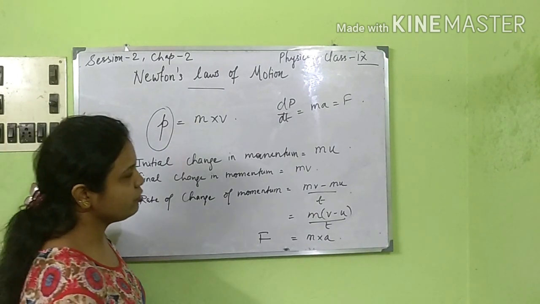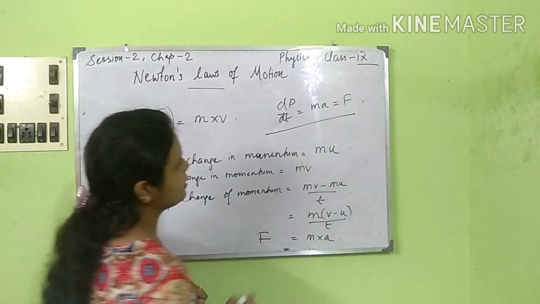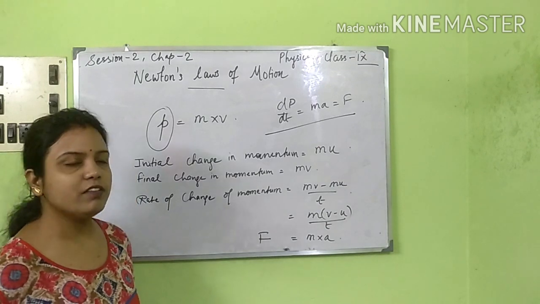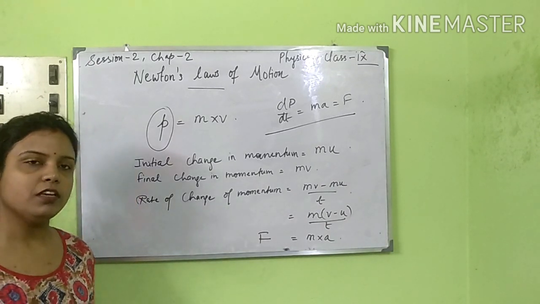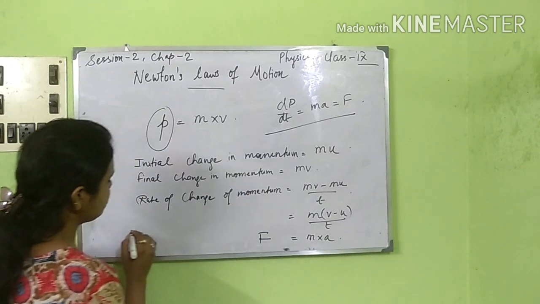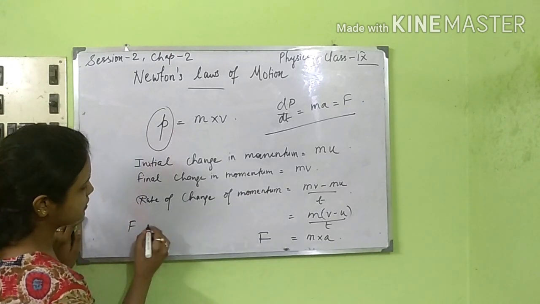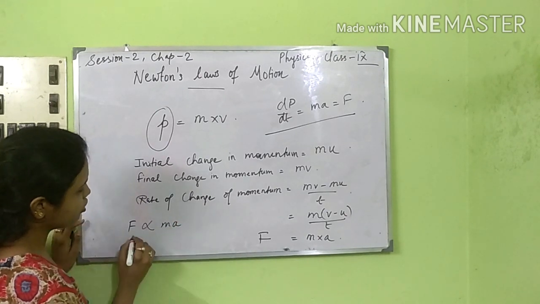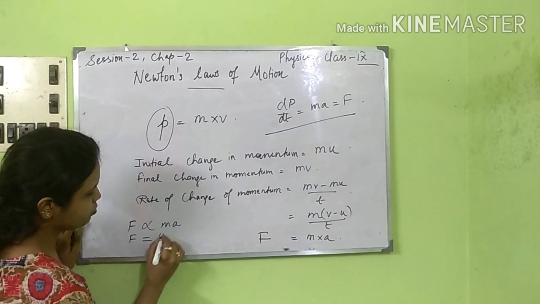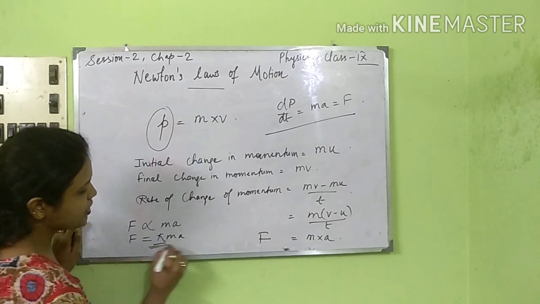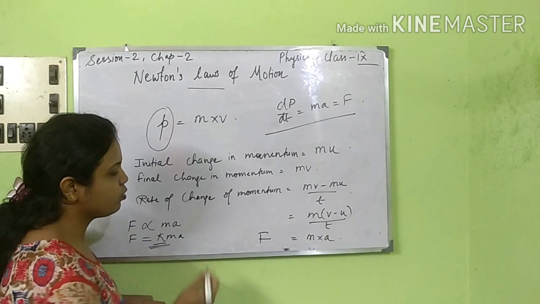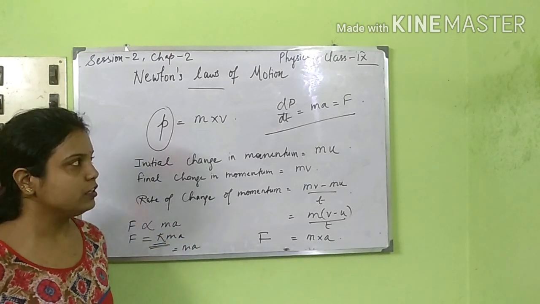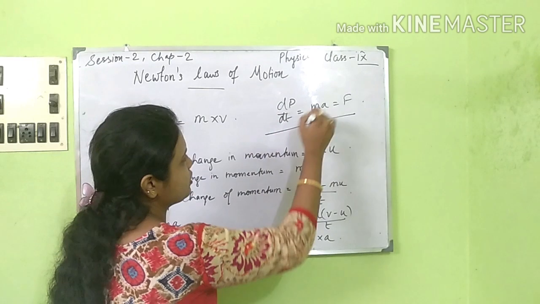Right? So from here, dp by dt, that is the rate of change of momentum, is equal to m into a, which is equal to force. That means force is proportional to mass into acceleration, so force is equal to kma, where k is the constant of proportionality. Taking k equal to 1, we get force equal to mass into acceleration.